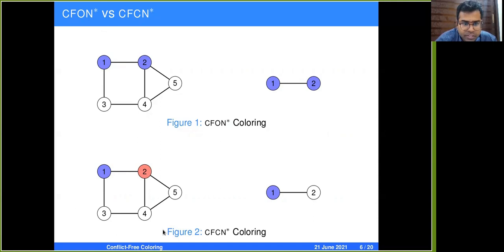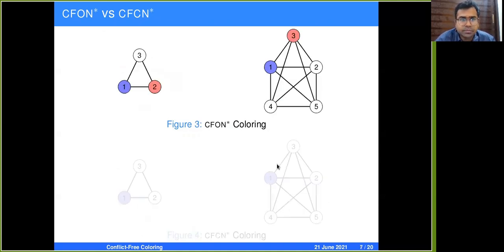So we change the coloring and this is a CF-CN-star coloring. Vertex 1 acts as a uniquely colored neighbor for the vertices 1 and 3. Vertex 2 acts as a uniquely colored vertex for the vertices 2, 4, and 5. For an edge, it is sufficient to just color one vertex: color vertex 1 with blue, leave vertex 2 unassigned, and vertex 1 acts as a uniquely colored neighbor for both vertices.